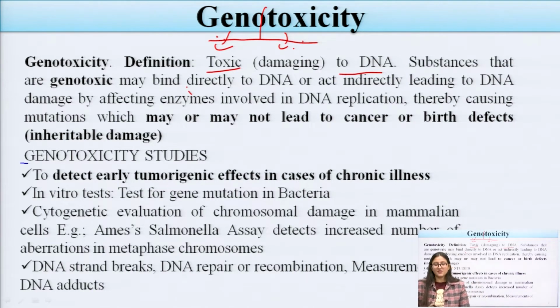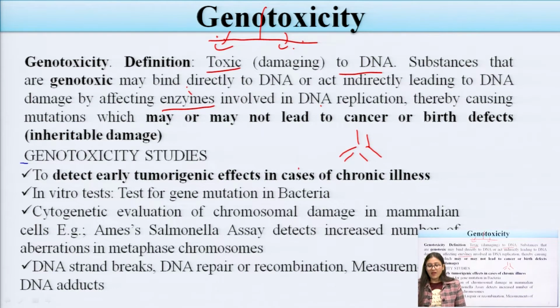These genotoxic substances cause damage by affecting the enzymes involved in DNA replication, in which the DNA gets replicated. We know that various types of enzymes are involved in DNA replication. So substances which may alter or damage the enzymes involved in DNA replication may produce genotoxicity.